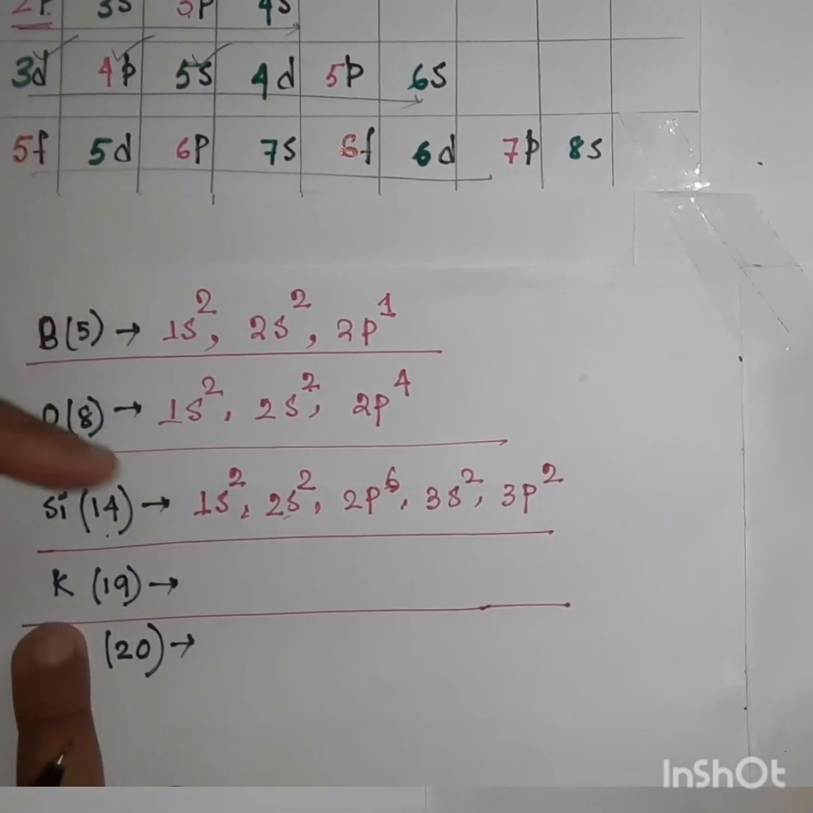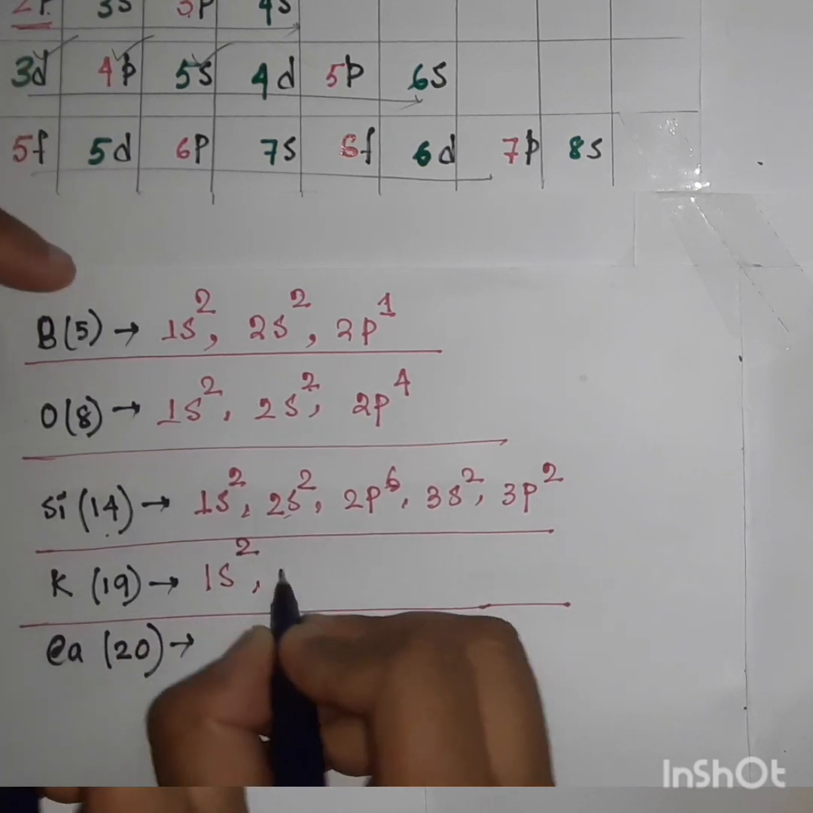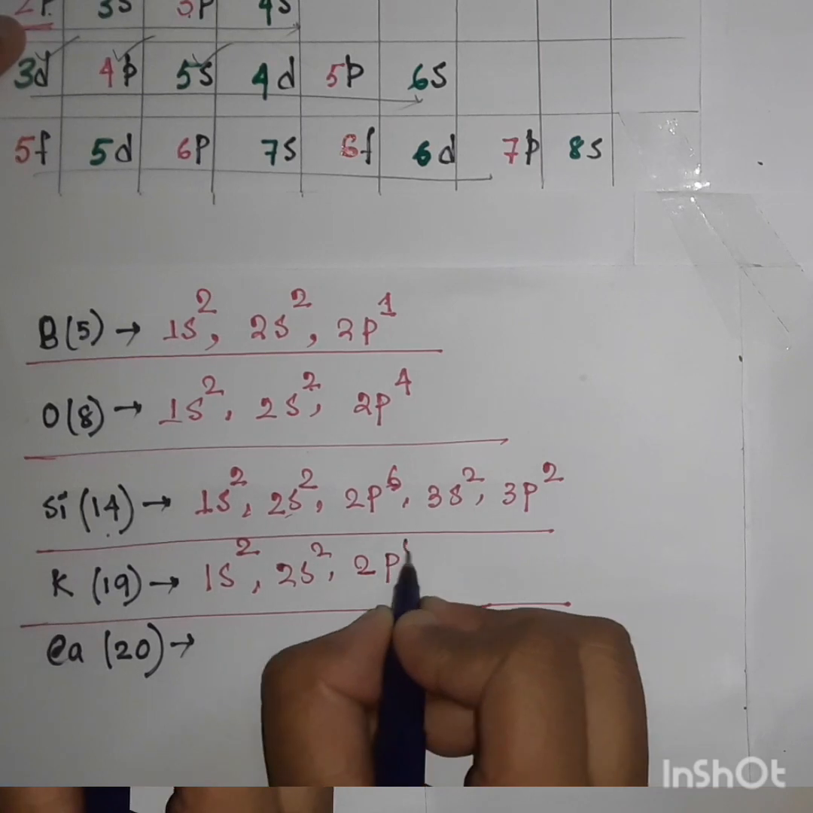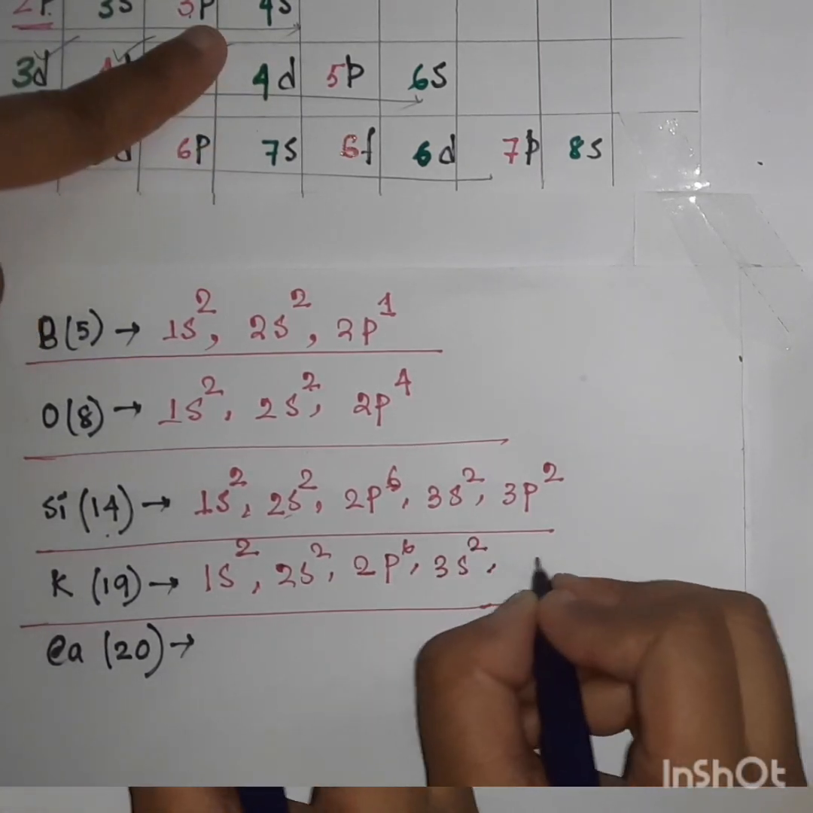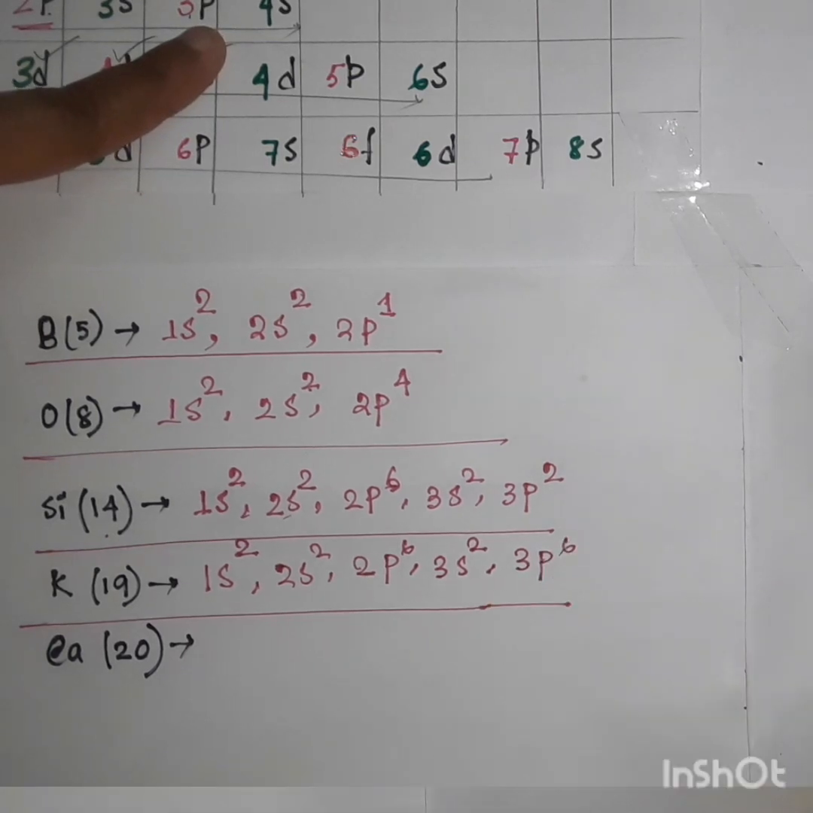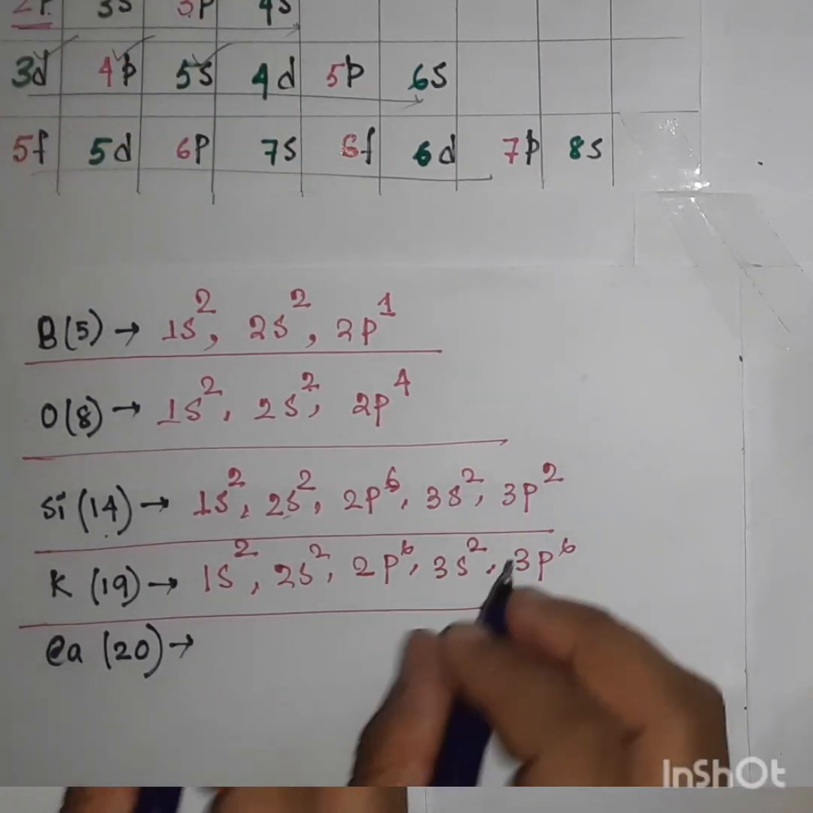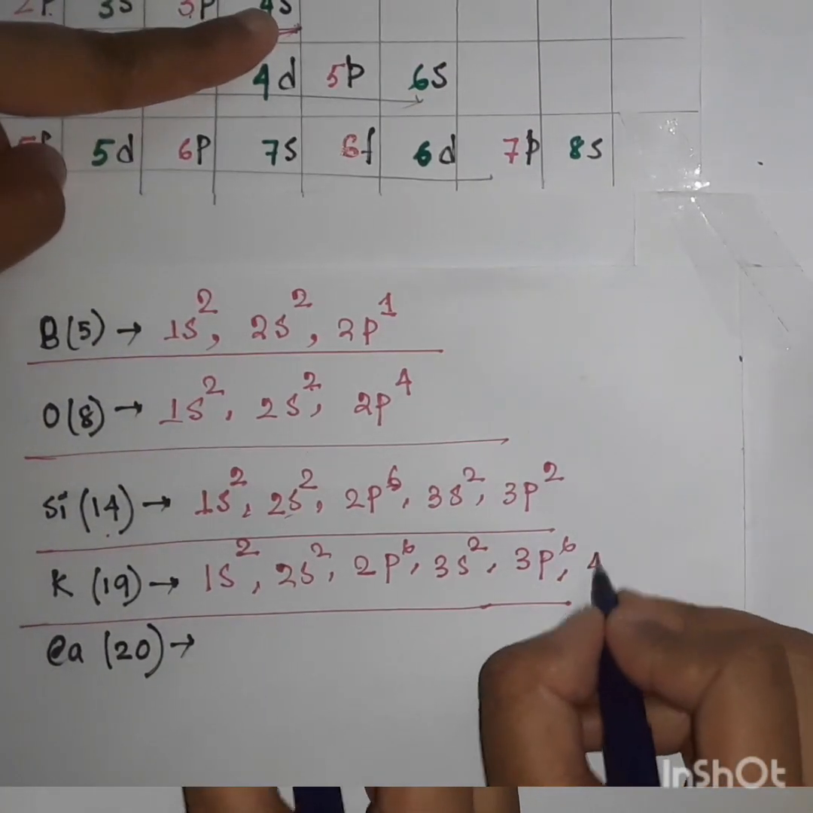Next, the case of potassium and calcium, which gave us trouble on the last day. For potassium having 19 electrons, how do we write it? 1s2, 2s2, 2p6, 3s2, 3p6. You have to calculate that 18 electrons are already done. Then 1 electron remains, so that electron will go to 4s1.